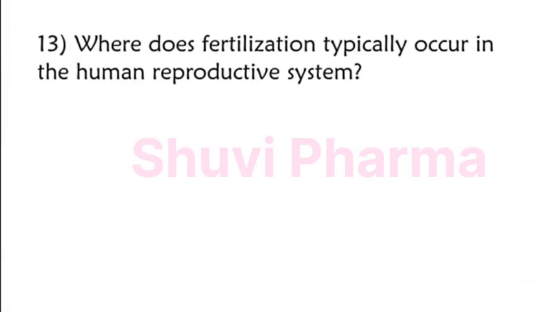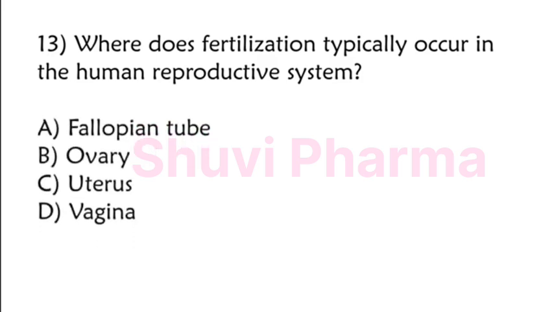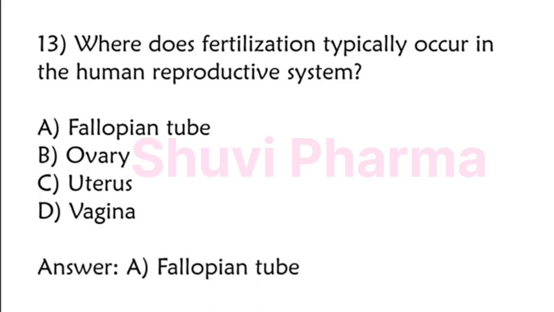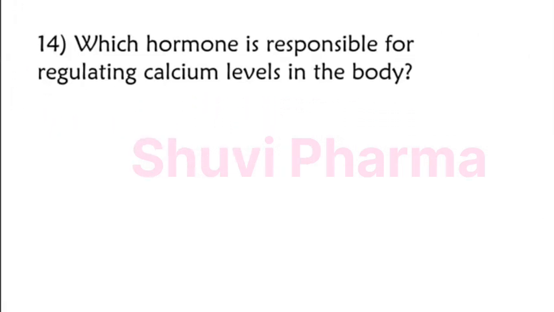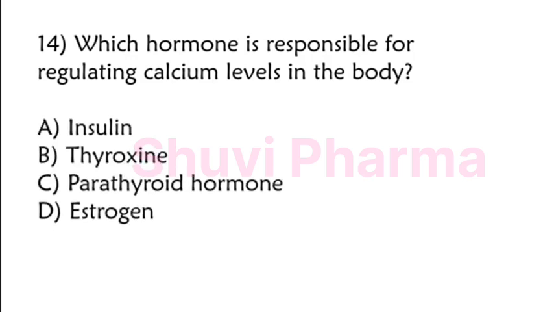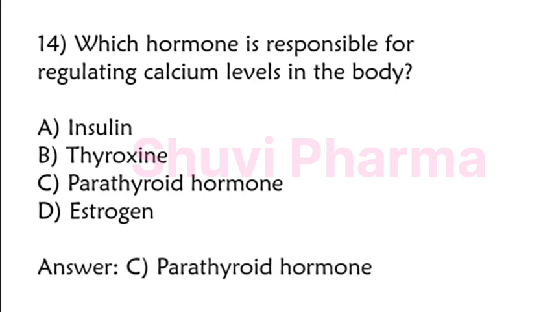Where does fertilization typically occur in the human reproductive system? Fallopian tube, ovary, uterus, vagina. The correct answer is option A, fallopian tube. Which hormone is responsible for regulating calcium levels in the body? Insulin, thyroxine, parathyroid hormone, estrogen. The correct answer is option C, parathyroid hormone.